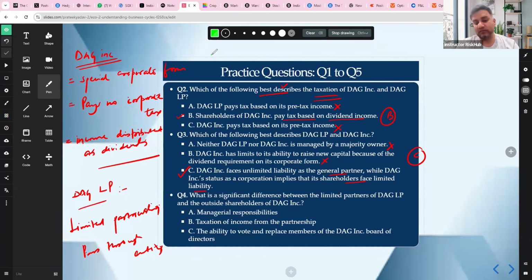Outside shareholders of DAG Inc. have voting rights and can influence the board decision, right? So, the ability to vote and replace members of DAG. What is the significant difference? Outside shareholders have voting rights and can influence board decisions, which DAG LP cannot do, because there are no voting rights of DAG LP in DAG Inc., and you cannot replace the board, right? So remember that as well. Very tricky.